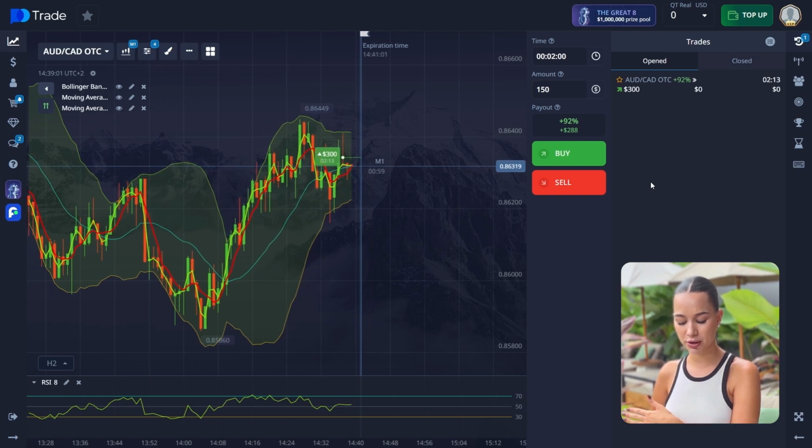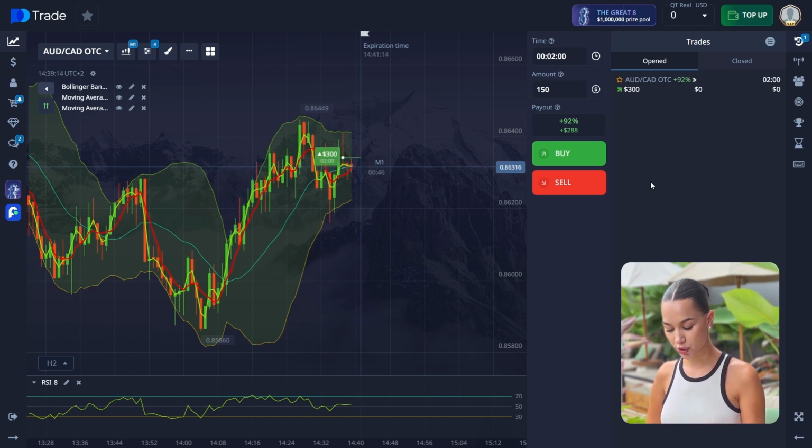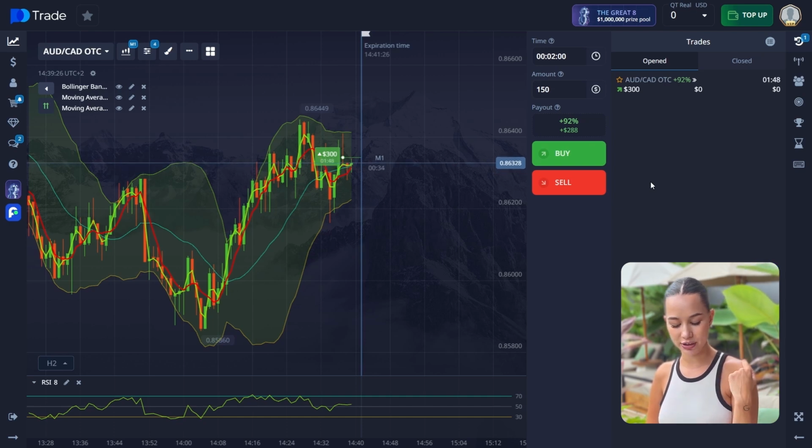The RSI was previously near the 30 level, indicating an oversold market, and now the RSI line is moving upward, confirming growing buying pressure. Also, the chart shows a strong upward movement before the trade, indicating bullish momentum. After a minor pullback correction, the price started rising again. The current candle closed above the previous local high, suggesting a possible continuation of the uptrend.